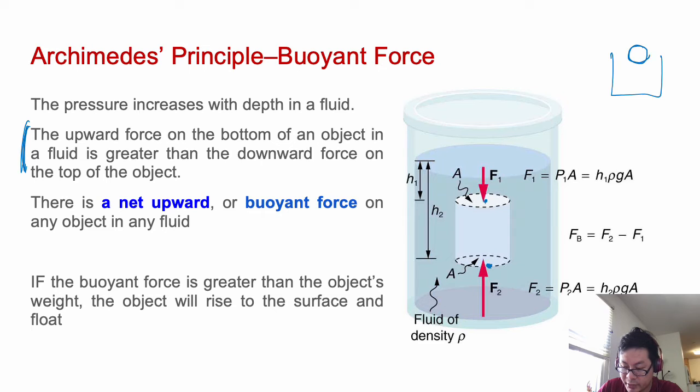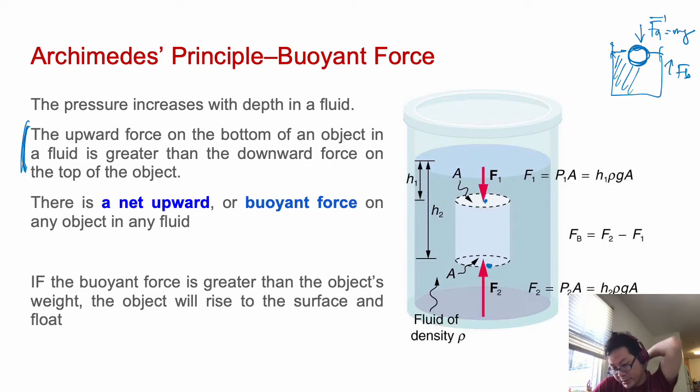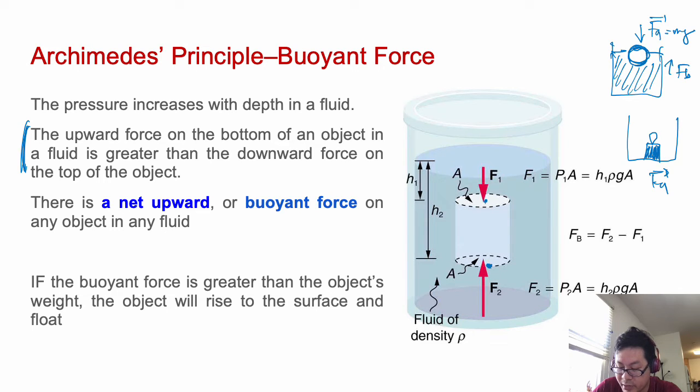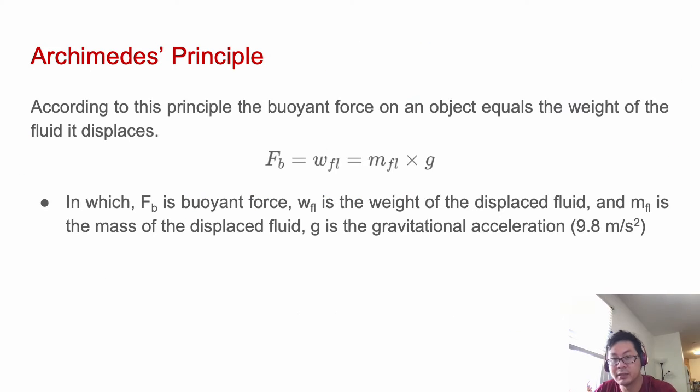This means if we have a ball here and the mass of the ball is m, we have the weight of the ball Fg equal to mg. If the upward buoyant force Fb is larger than Fg, the ball will float on the water here. And if it is different, if we have a heavy object where Fg is larger than Fb, the object will sink in the container.